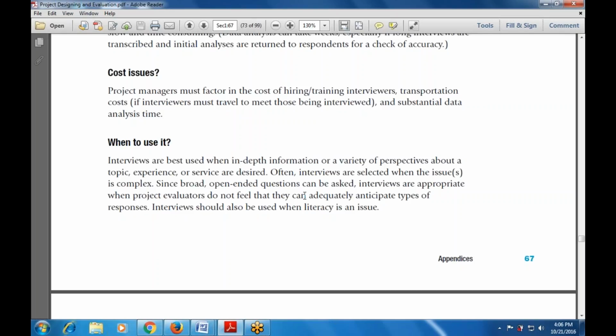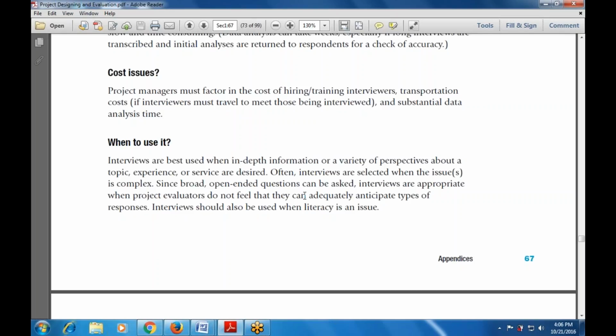Interviews are often selected when the issue is complex. Since broad, open-ended questions can be asked, interviews are appropriate when the project evaluator does not feel that they can adequately anticipate the types of responses, whatever the data that is acquired.